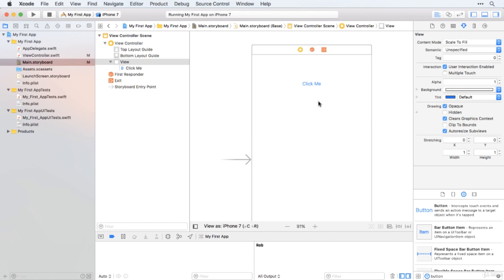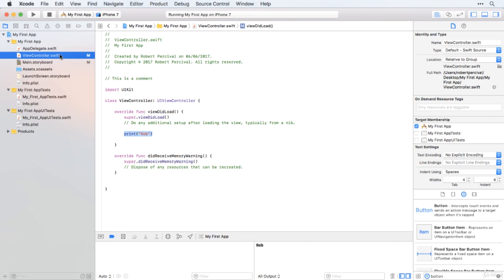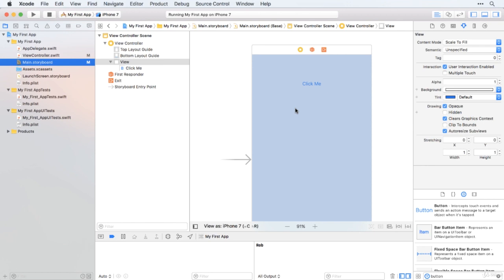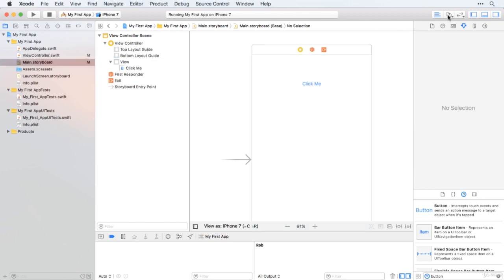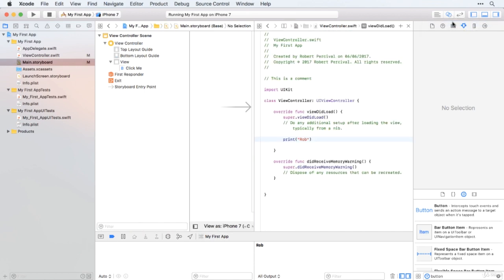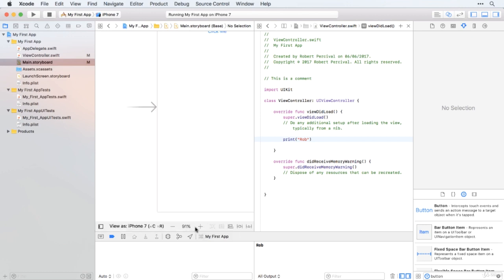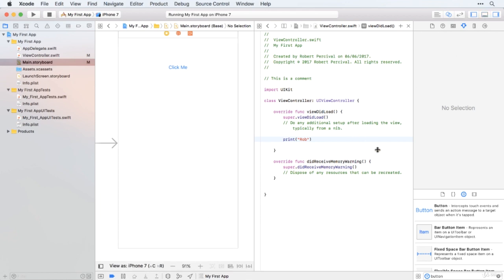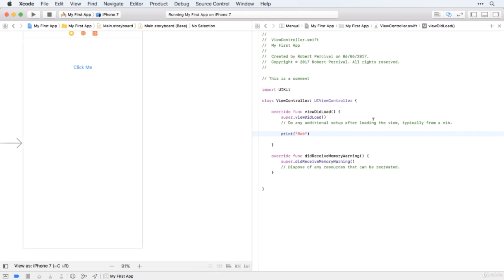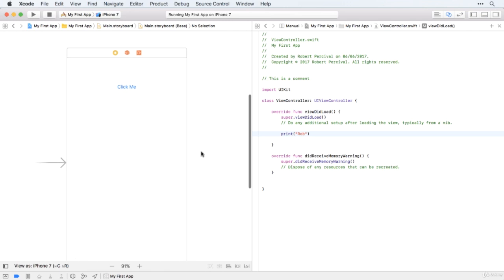We need to connect this button to our code. So remember, our code is over here in viewcontroller.swift and our storyboard is here with our button in it. To link that up, we click the double circles and I'll go for the assistant editor on the right. And here, remember, we can click this button to get rid of the scene guide as we don't have a lot of room. Give ourselves as much room as we need. In fact, for this particular part, we can get rid of the left and right toolbars as well. So we've just got our storyboard and our code.